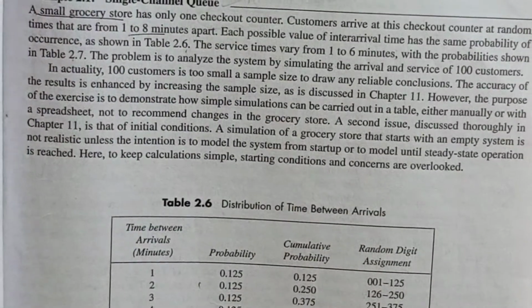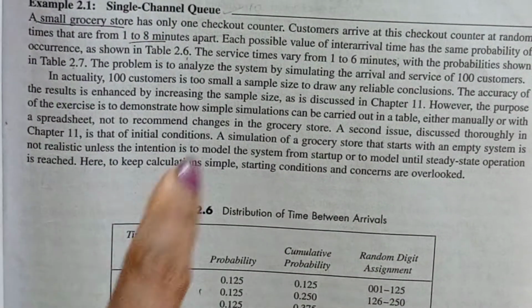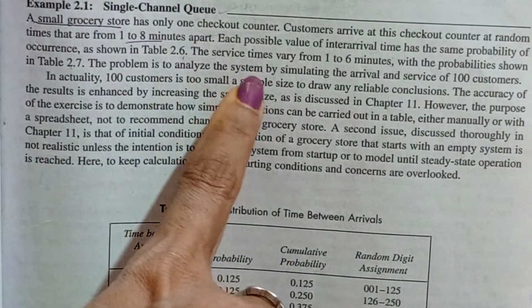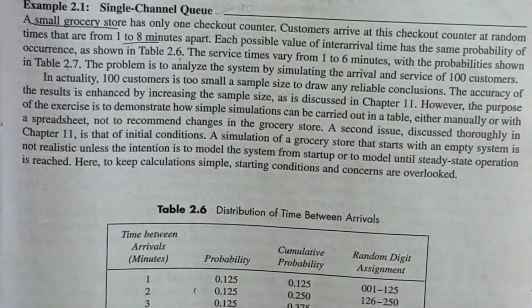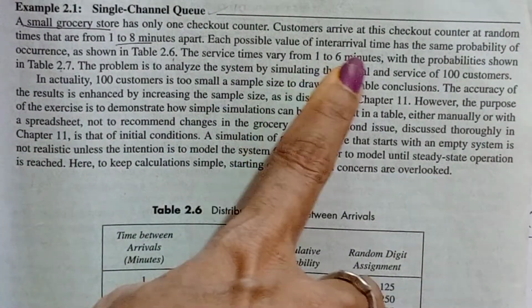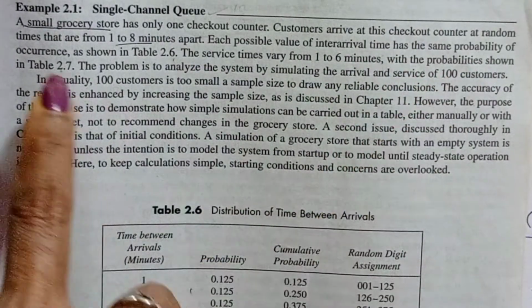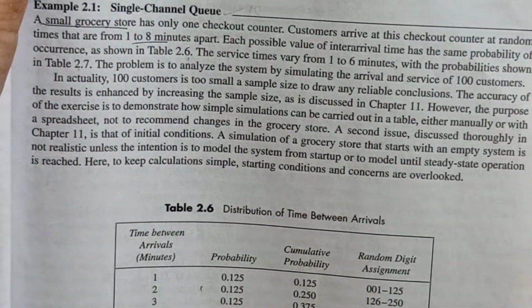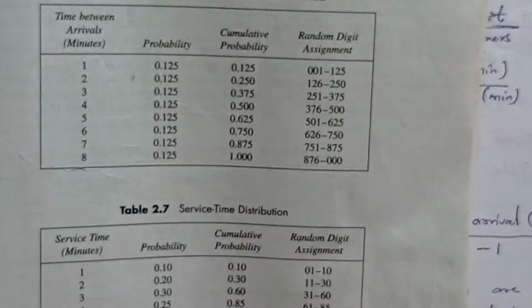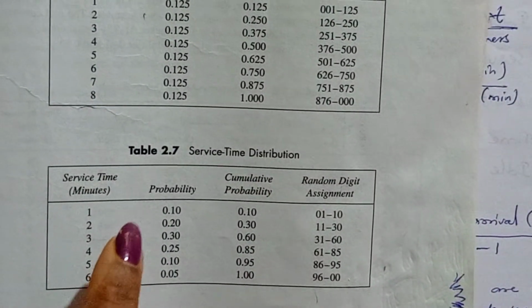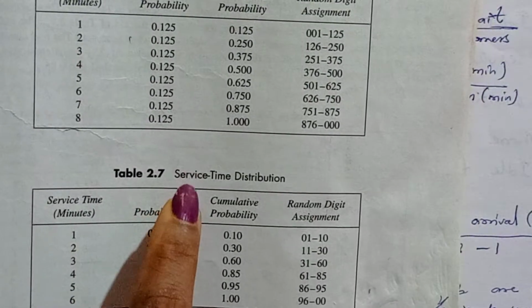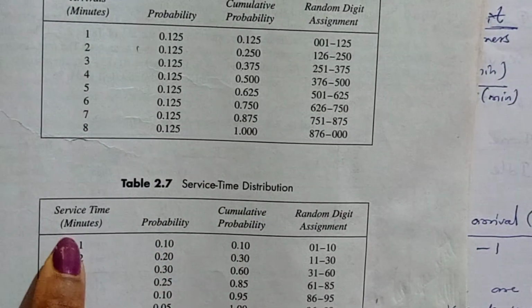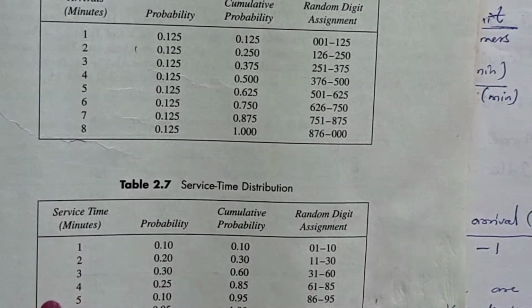And the next remaining part of the question I'm going to tell you is that the service times vary from 1 to 6 minutes with the probabilities shown in Table 2.7. This service times distribution table is given in the question, 1 to 6 minutes.